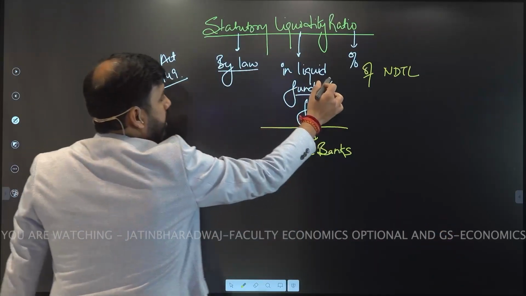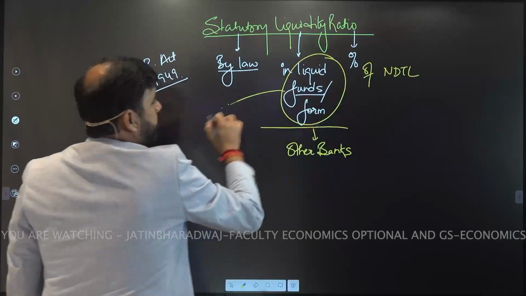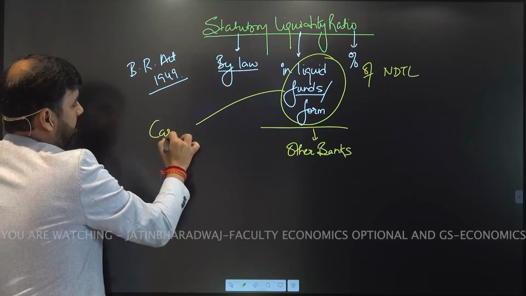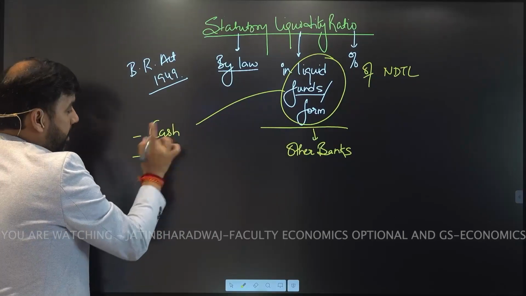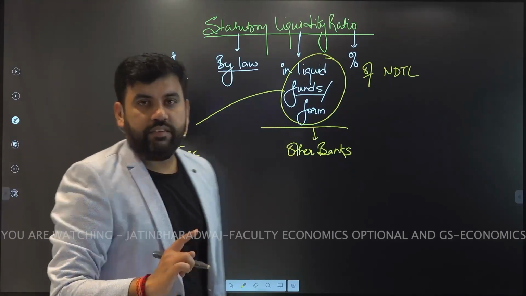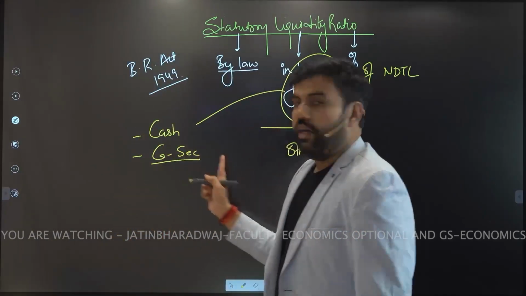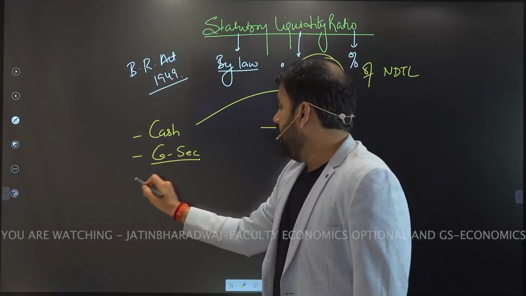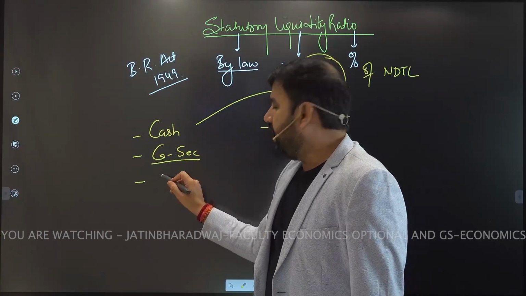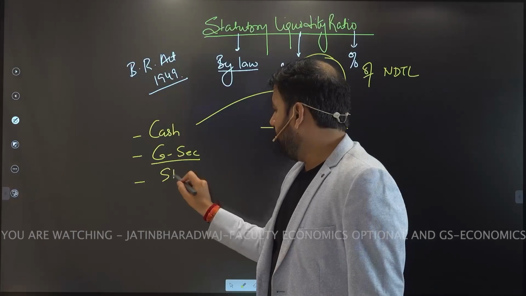Now, what are liquid funds or liquid form over here? The liquid forms over here are, of course, cash, the money they have invested in government securities that we have already discussed in the previous class. So we have already discussed GSEC, right? Cash, GSEC, and other liquid assets means that they can have state development loans.